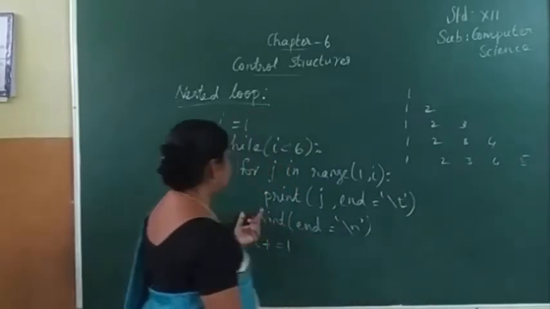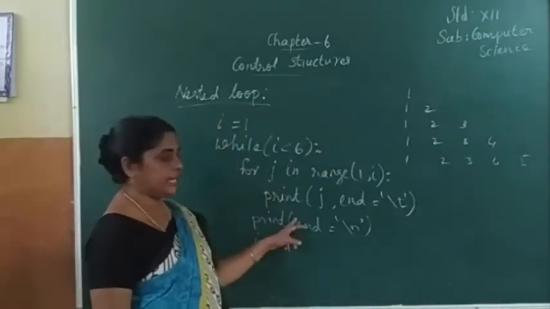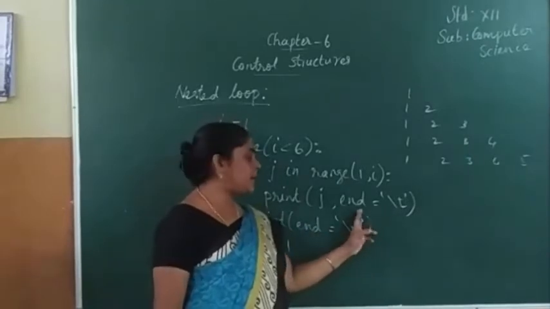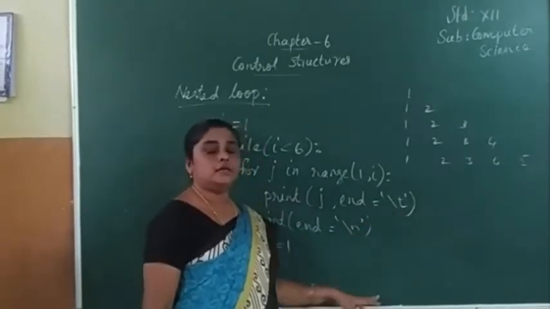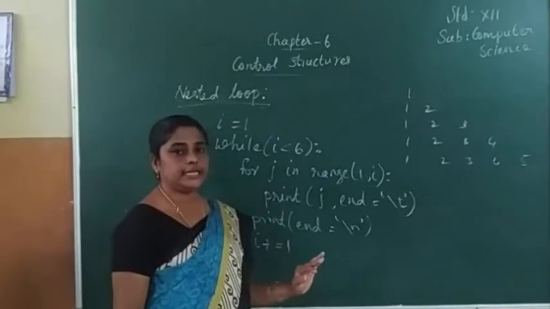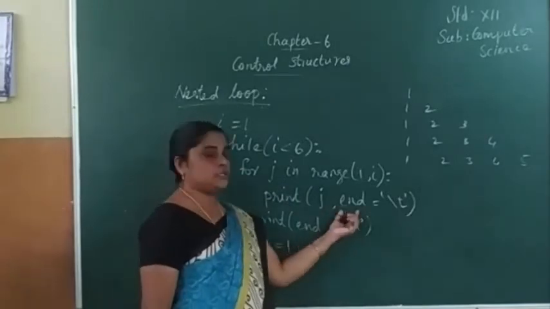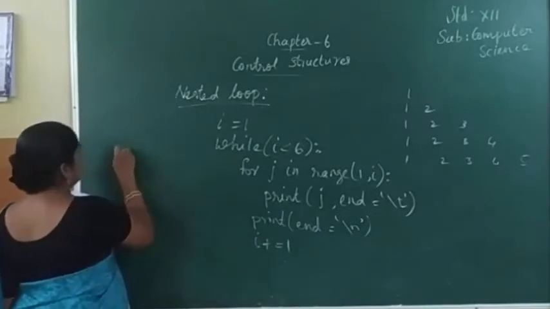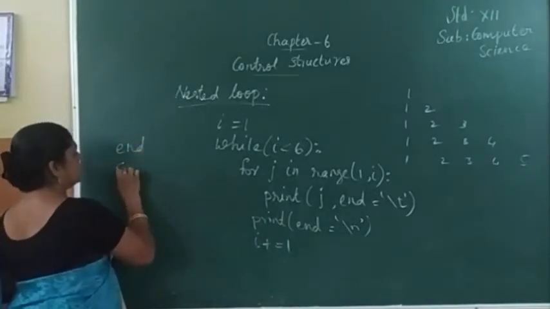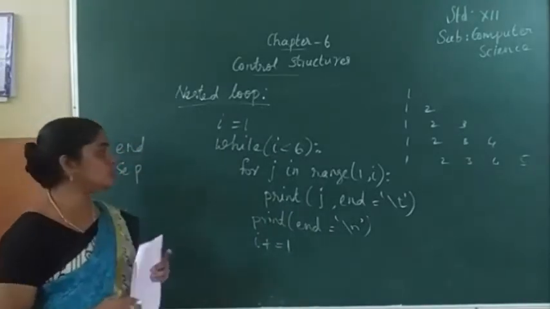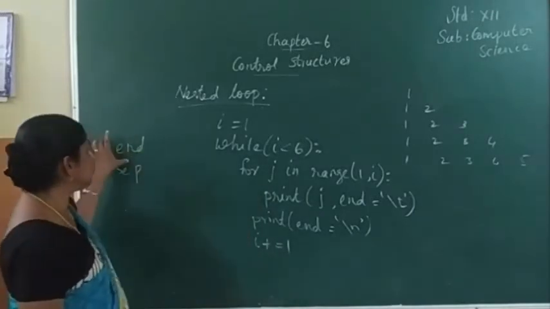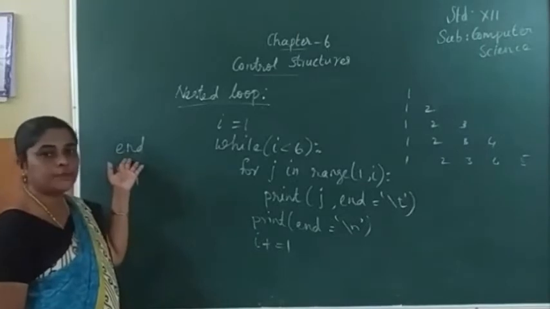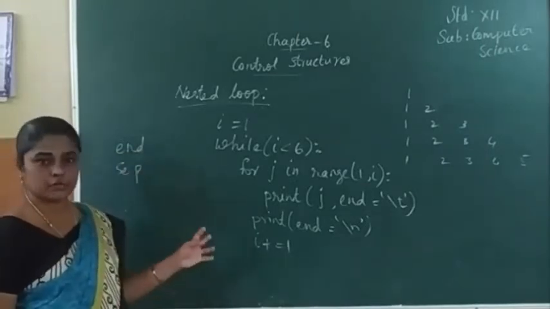So next we are printing the value of j. j will be printed. Why am I giving the parameter end equal to backslash t? We already studied in the last class that print has 2 parameters. What are the 2 parameters? End and sep. For which purpose are we using the end parameter? For the escape sequence.